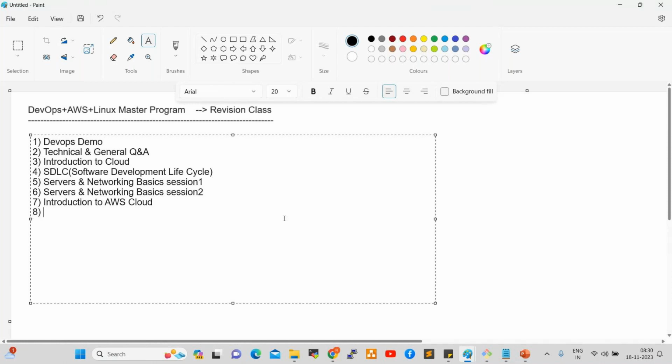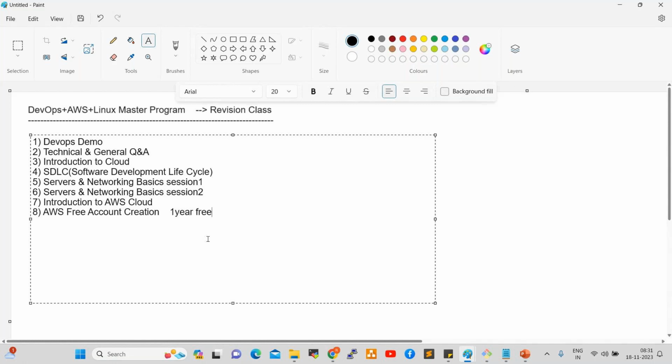After that, the eighth one is AWS account creation. This is a free tier account, right? AWS free tier account creation. Free tier means a free account, not a paid account. This account is free for 1 year, right?